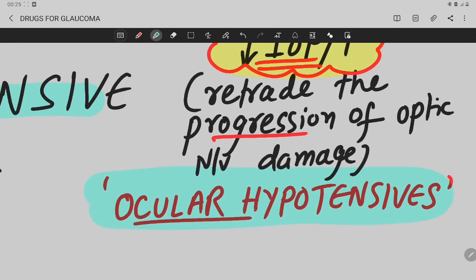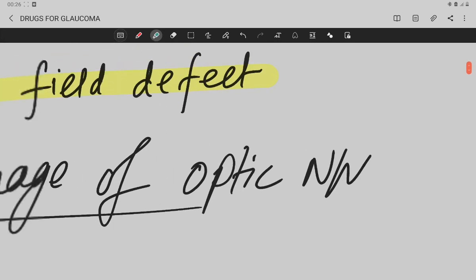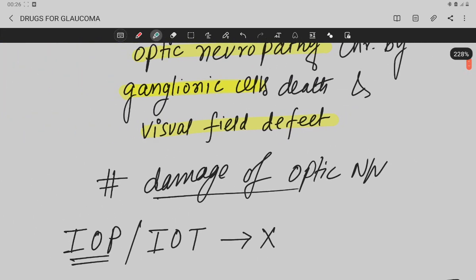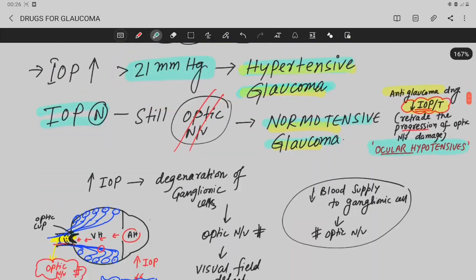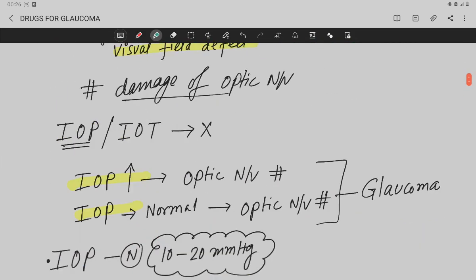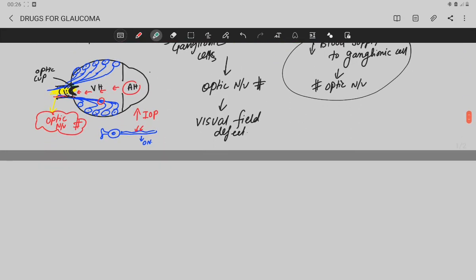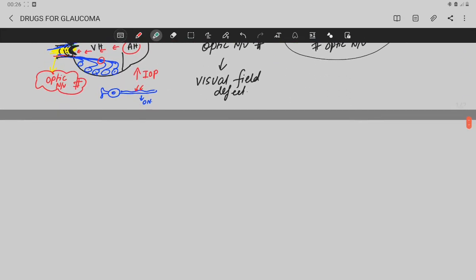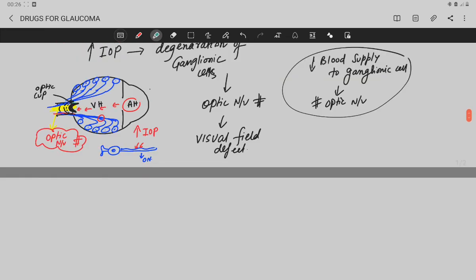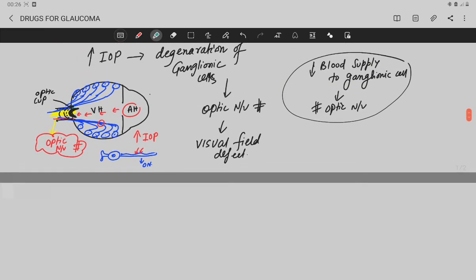Okay, so what is ocular pressure, and which substance of the eye is causing the generation of intraocular pressure? So now let's talk about the various substances that cause your ocular pressure.